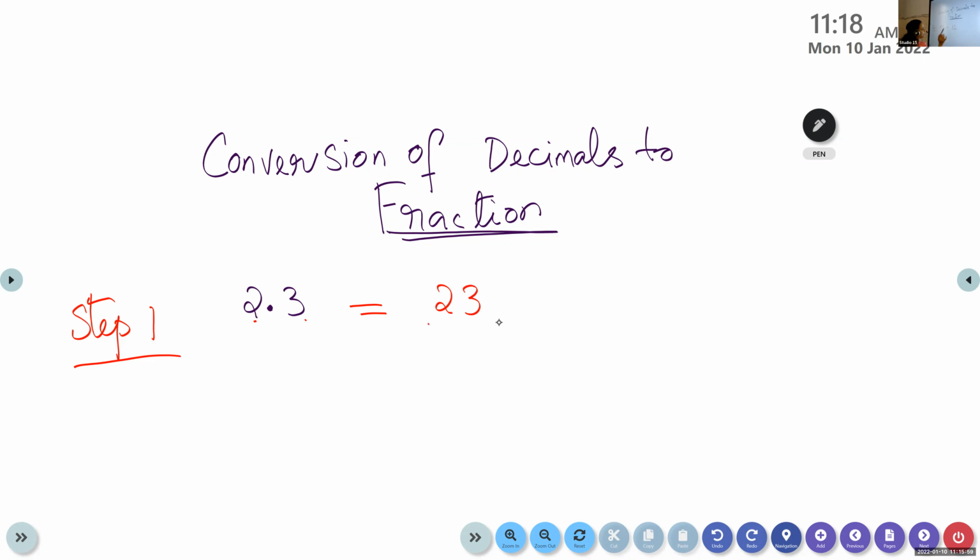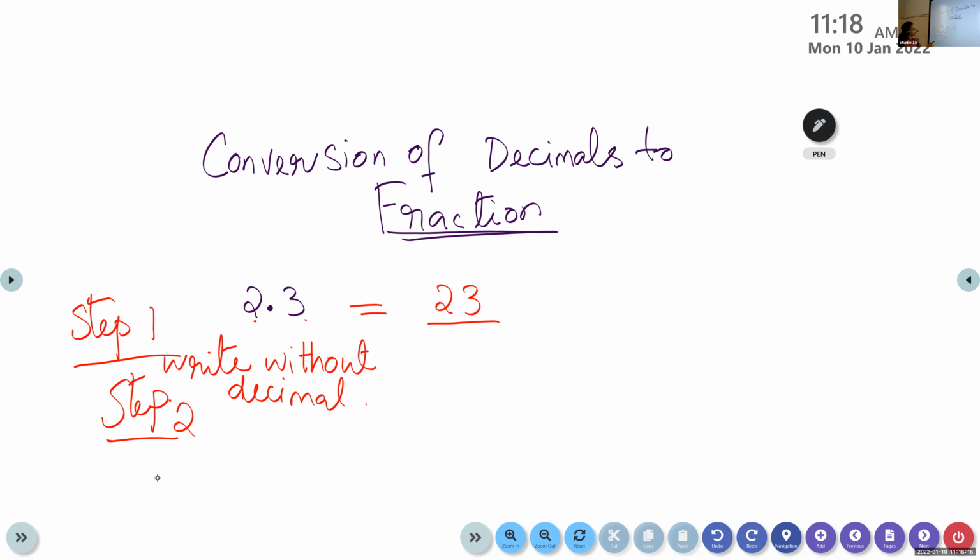Step two: count the number of decimal places. After the decimal point, how many digits are there? You have to count.